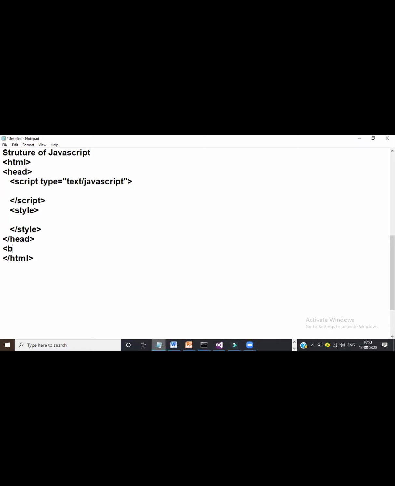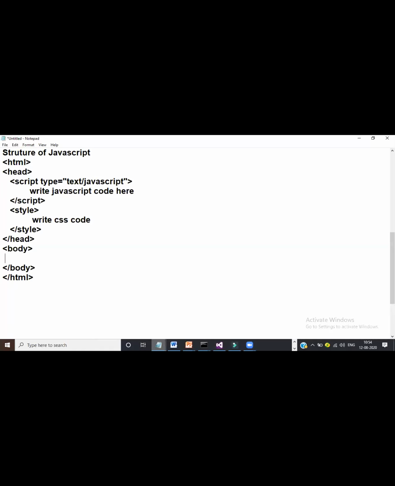HTML consists of head as well as body. The head tag consists of the script tag and style tag. Script is used to write JavaScript code, and style is for CSS code.